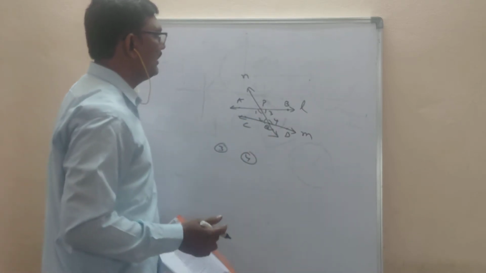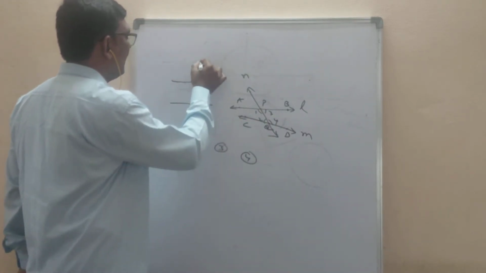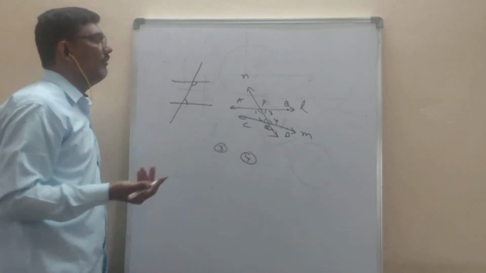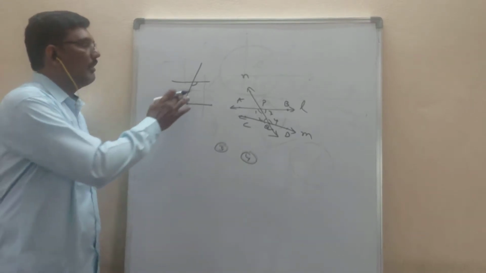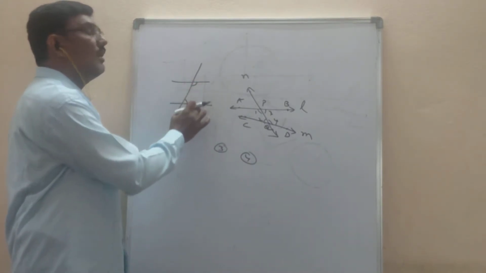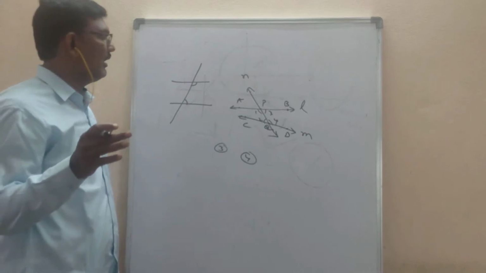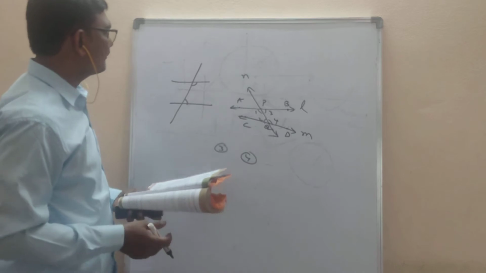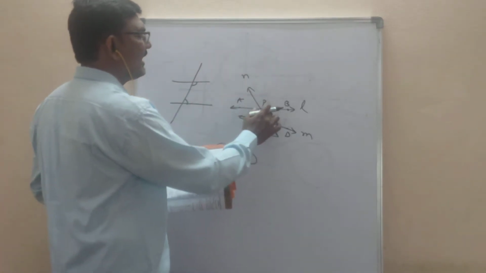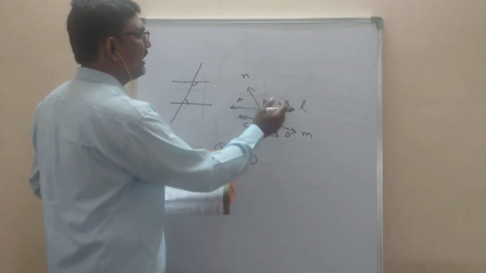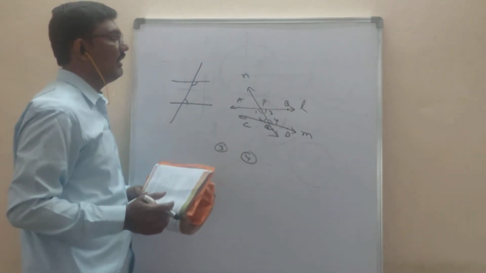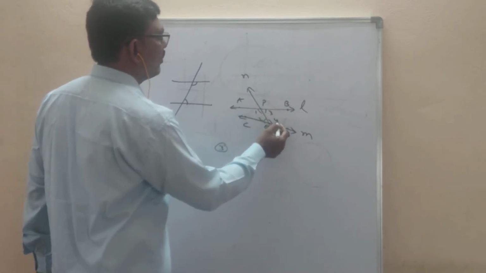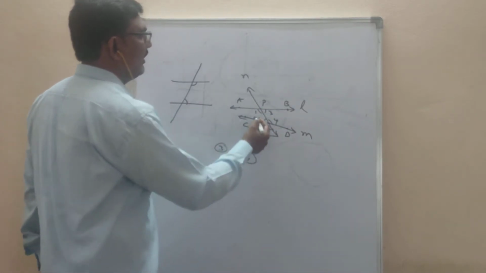And here, if 2 lines are parallel and one transversal is there like this, now the sum of these two is 180 degrees. Sum of these two is 180 when these two are parallel. Already you learned some rules in 8th class in geometry. Now here he is not saying exactly 180. One side is more than 180, one side is less than 180. So 1 plus 3 is 180, 2 plus 4 is also 180.